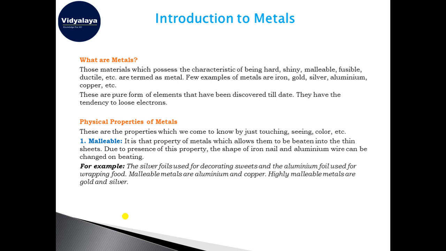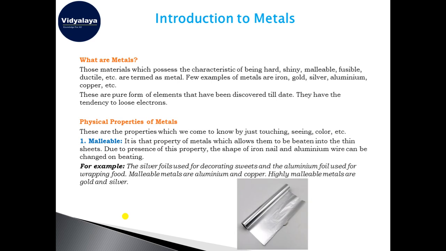Now we take the physical properties of the metals. The first property that we take is the malleability. What do we mean by malleable? Before discussing the malleability, I just want to ask you students, have you seen the aluminium foil that our mother uses in the kitchen for wrapping the food that is kept in the lunchbox? Have you seen that?